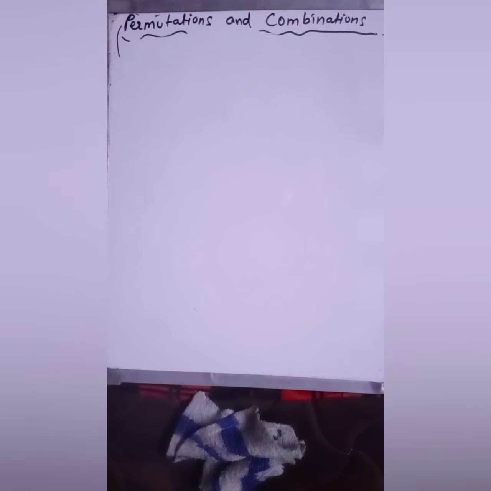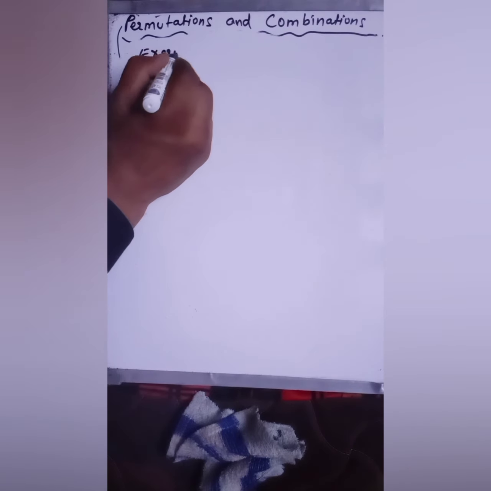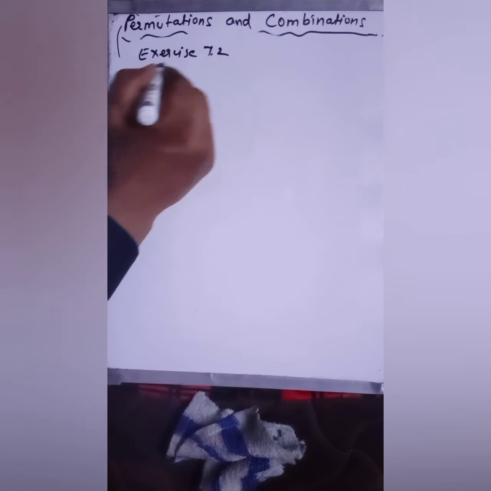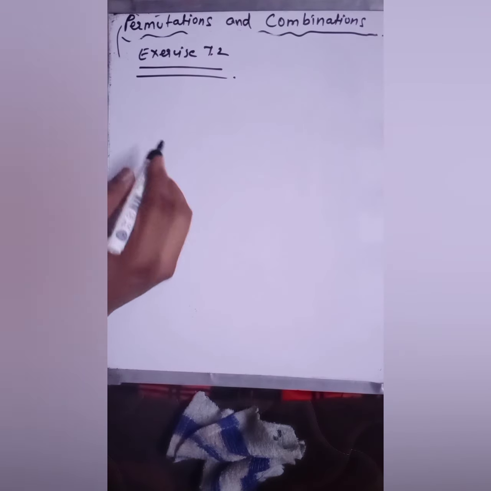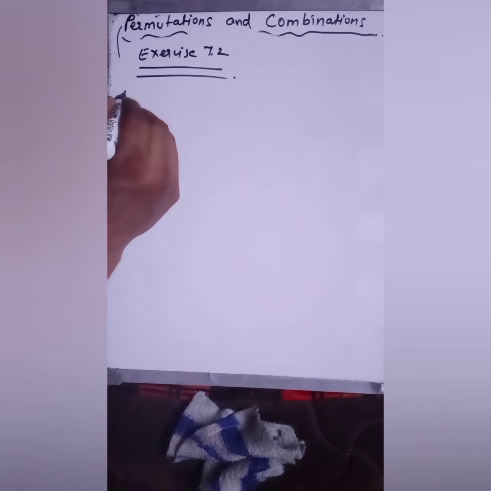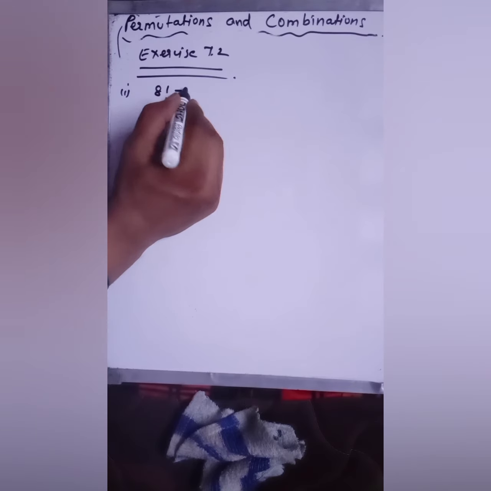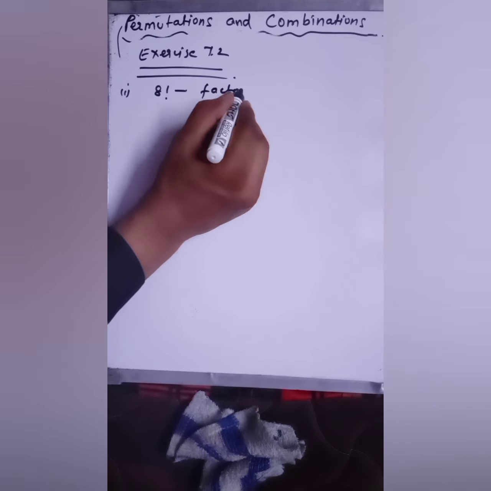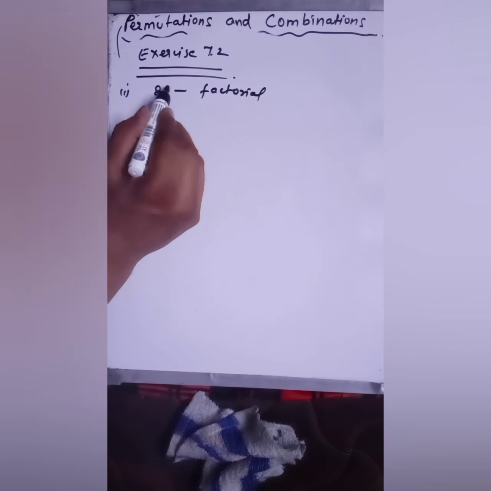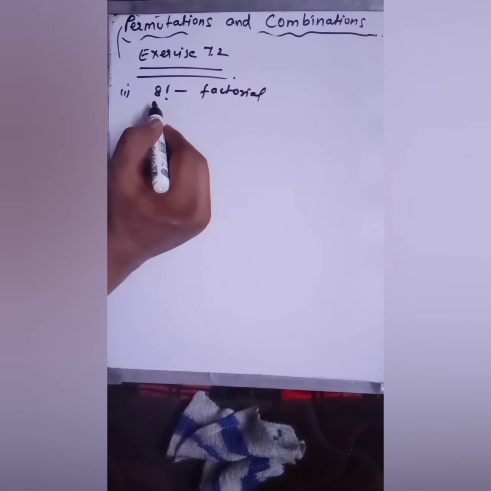Now your first exercise is completed. So let's start our second exercise of this chapter, that is exercise 7.2. In exercise 7.2 your first question was evaluate 8, and this sign is given to you. This is known as factorial. 8 factorial.